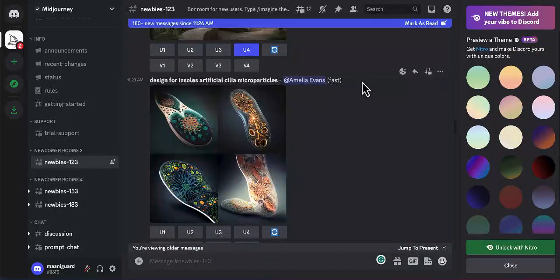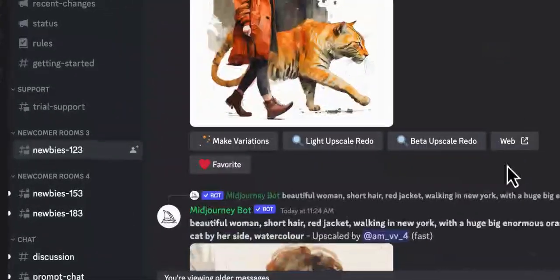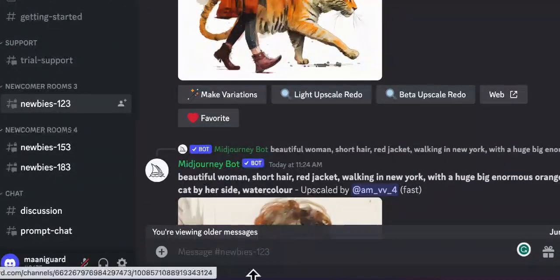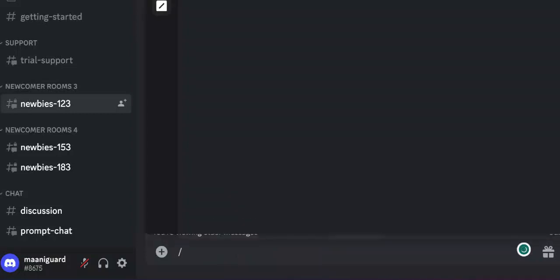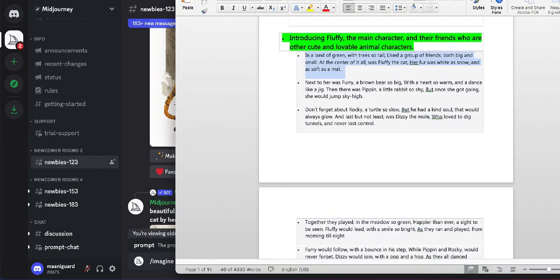In order to generate an image, you need to start a prompt. And in order to do this, click on one of these newbie sections, and here in this text box, type in /imagine. Now you can see we have a prompt. Here you need to put in the description of an image you would like to generate, which in my case would be introduction of the Fluffy.